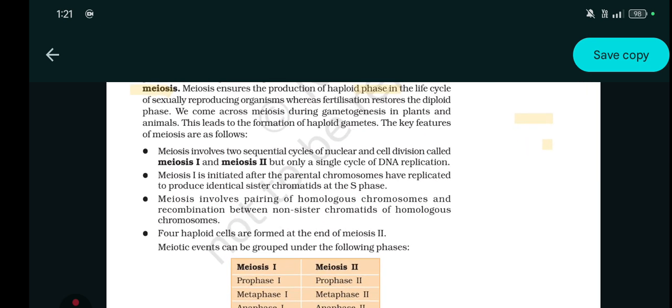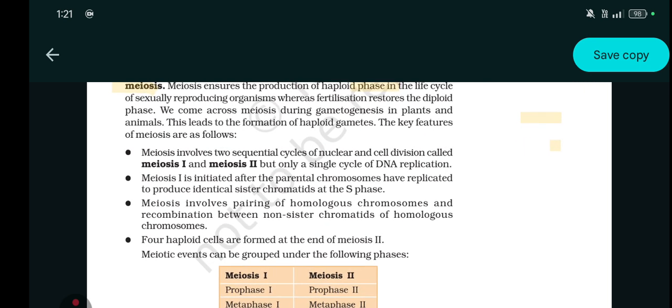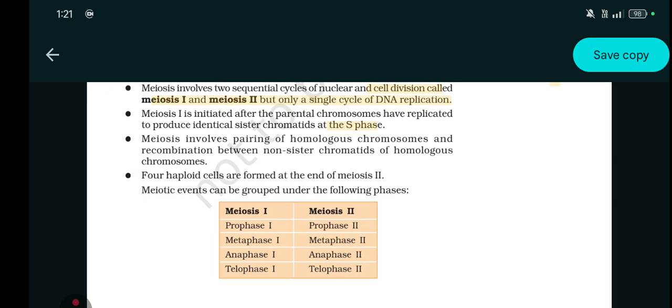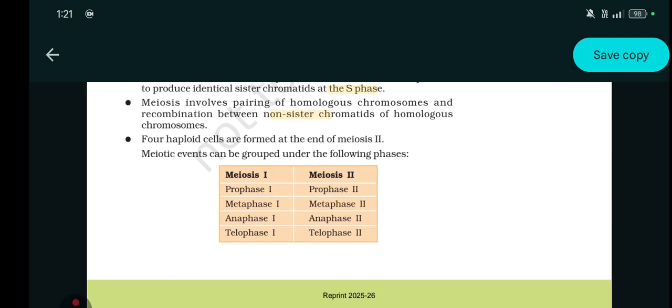Meiosis involves two sequential cycles of nuclear and cell division, called meiosis 1 and meiosis 2, but only a single cycle of DNA replication. Meiosis 1 is initiated after parental chromosomes have replicated to produce identical sister chromatids at the S phase. Meiosis involves pairing of homologous chromosomes and recombination between the non-sister chromatids of the homologous chromosomes. Four haploid cells are formed at the end of meiosis 2.